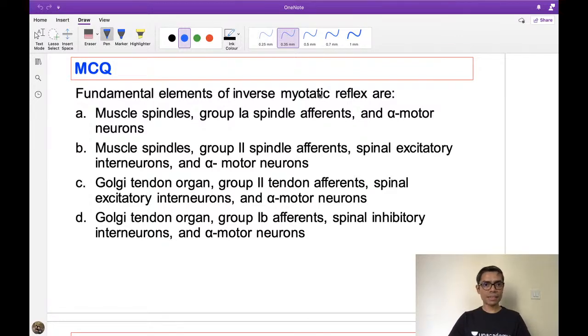Myotactic reflex is nothing but the stretch reflex only. So here the question is inverse stretch reflex. Everybody read the options carefully and try to give the correct answer. There should not be any mistake here, because we have discussed it already. Inverse stretch reflex, it is not reciprocal innervation. So please try to answer correctly.